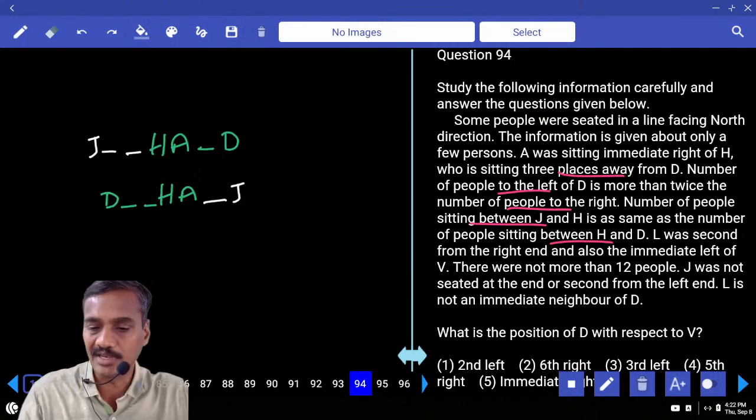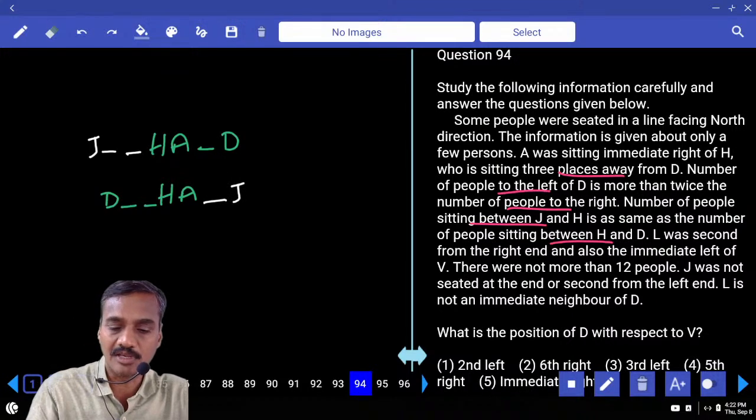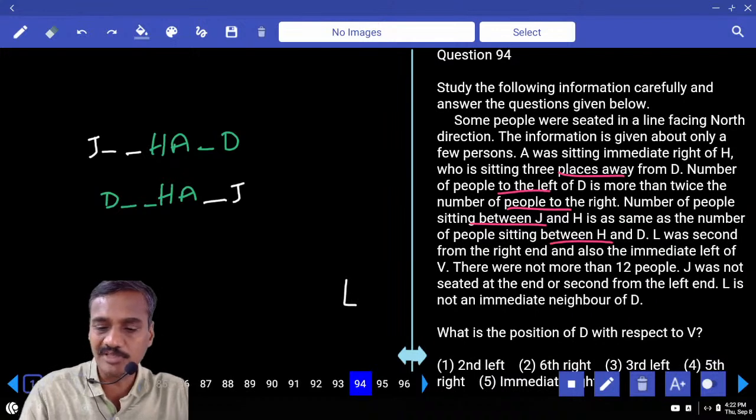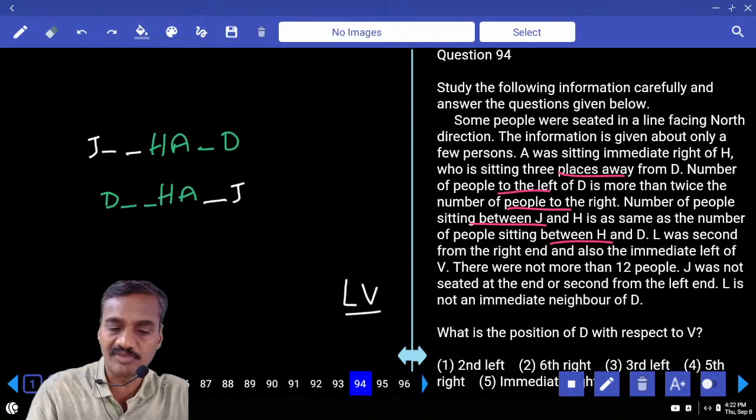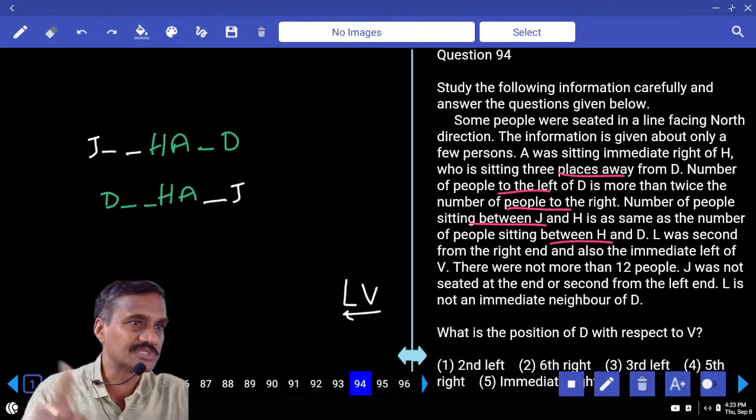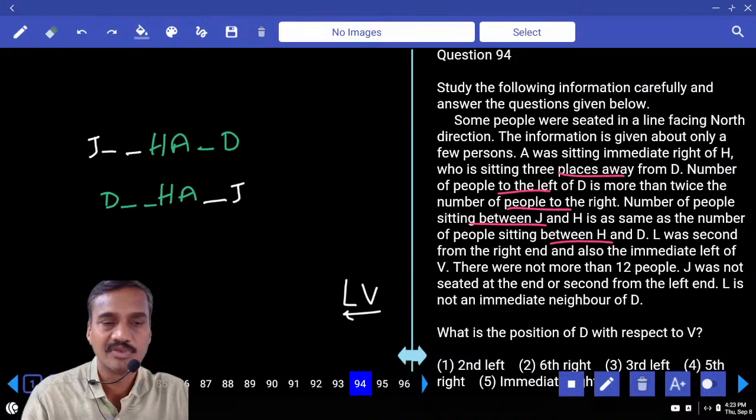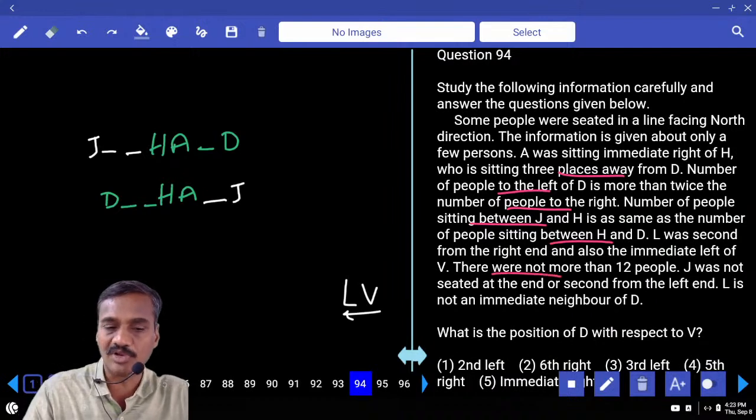And L was second from the right hand. L is second from the right hand, and to the immediate left of V, so V and L must be first and the second from the right hand. Right? V and L are adjacent. And there were not more than 12 people.